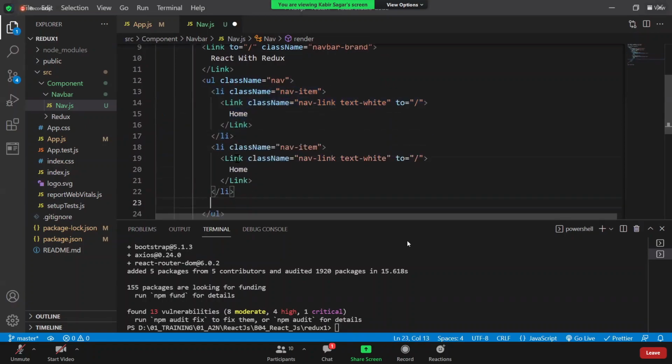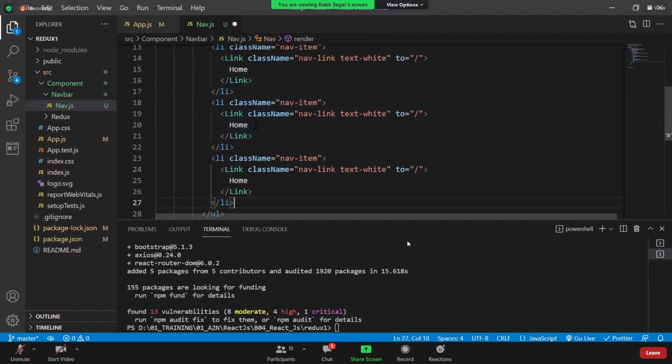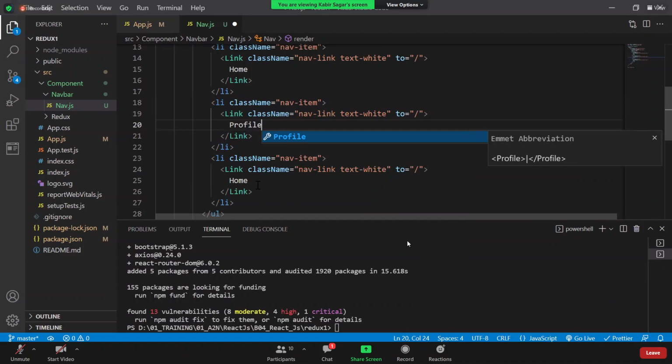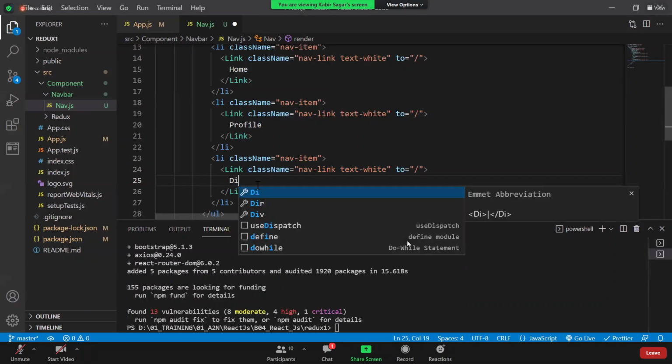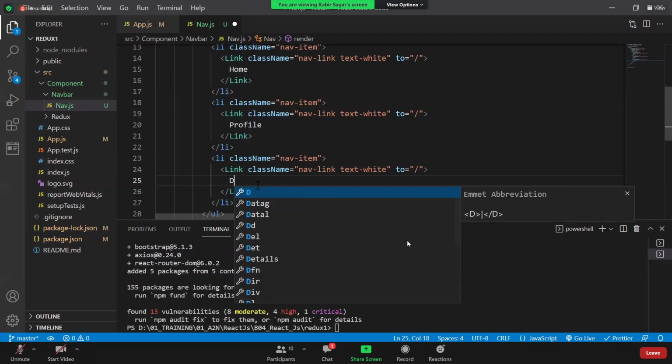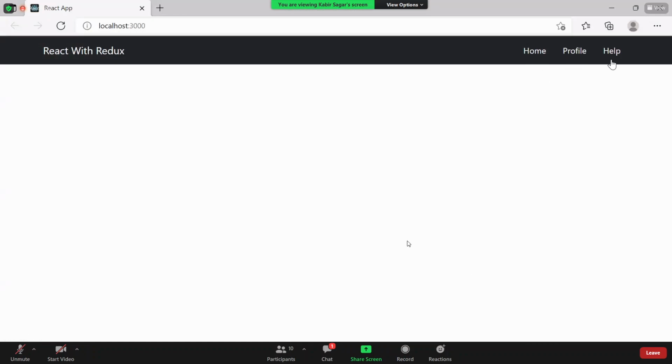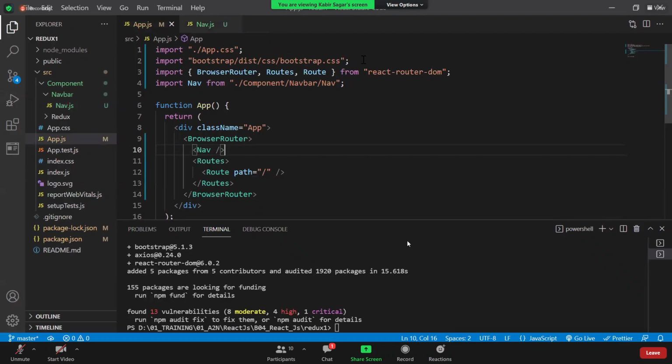Now here I'm just writing two more components. Something called profile, and something called, anything you can take, something called help. Save it. Now you've got home, profile, help. Now finally we are able to build one navigation bar. That's it. So see, this is a very simple path.